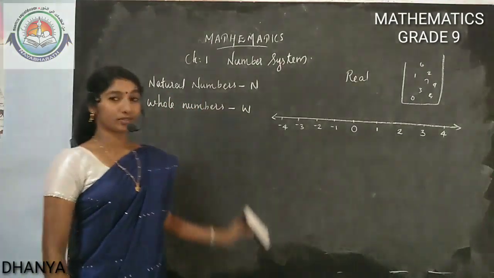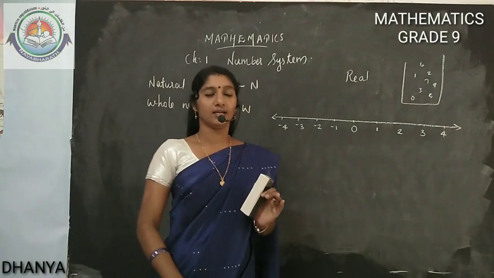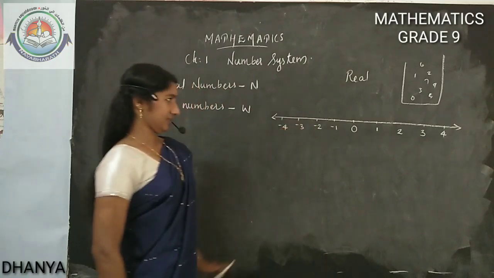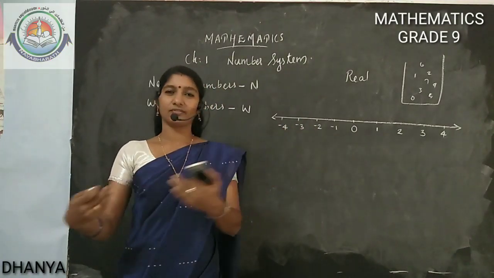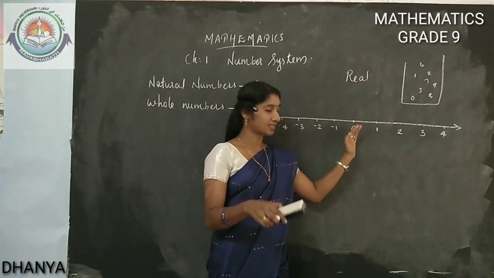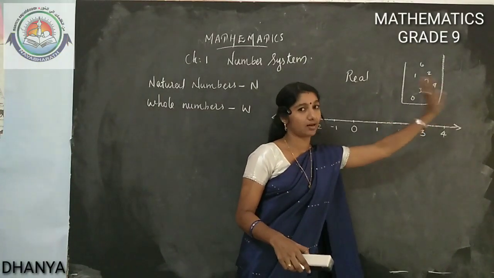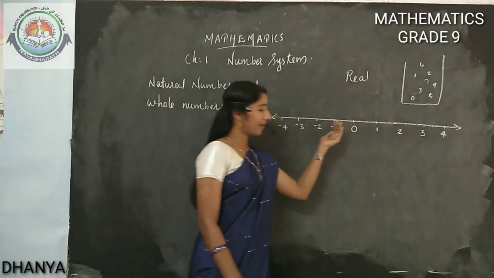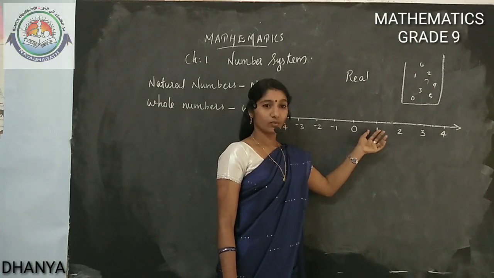And we will use the letter W for representing whole numbers. These letters are important for you, means in your higher classes you will use these letters to represent the collection of numbers. Then we are inserting negatives of the natural numbers. Natural numbers go after 0, on 0's right side, 1, 2, 3, 4, etc. The same thing with negatives. -1. What does 1 mean?